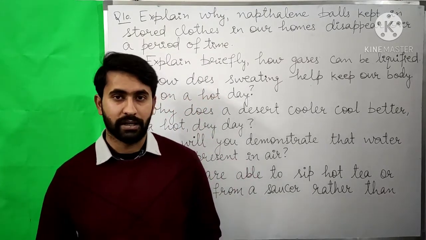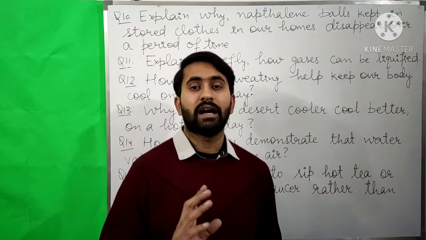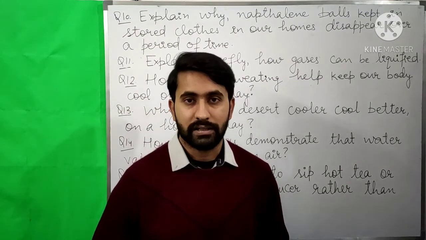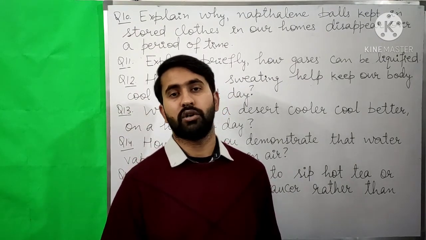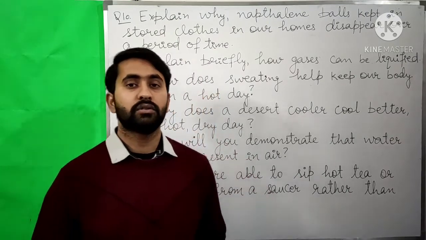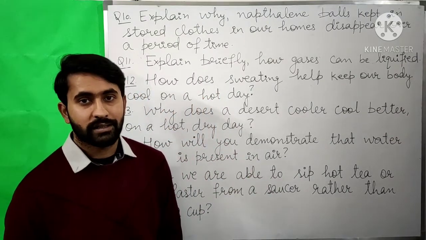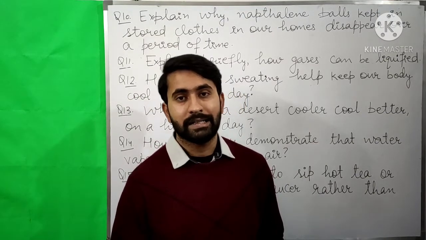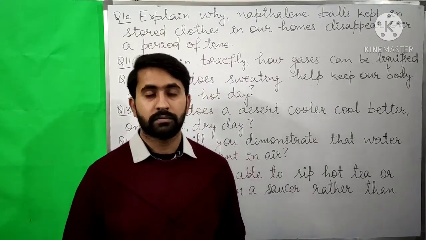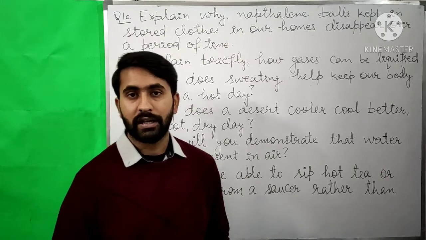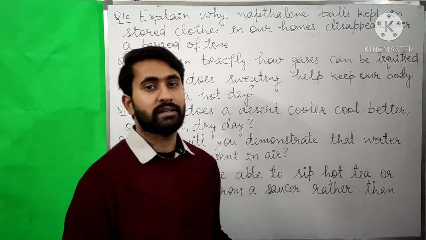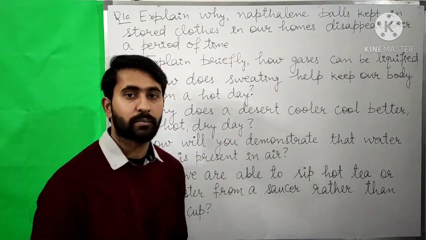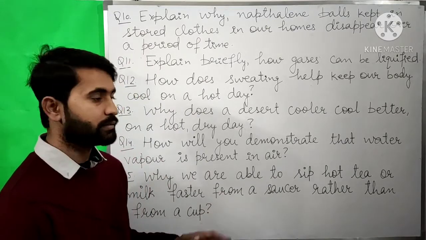So after some time we will see that the outer surface of the glass will have water droplets on it. These water droplets on the outer surface have come from the condensation of water vapors that are present in the air. So in this way we can demonstrate the presence of water vapors in air.